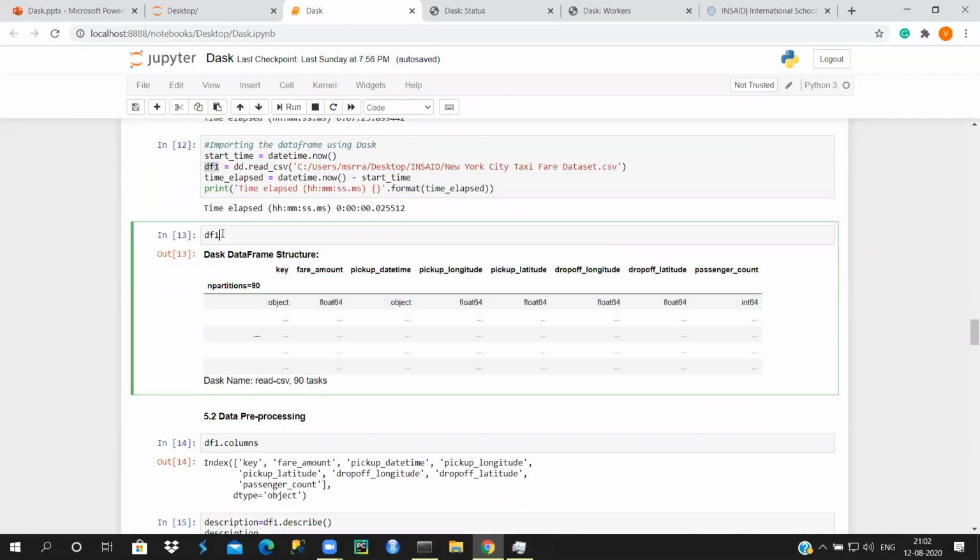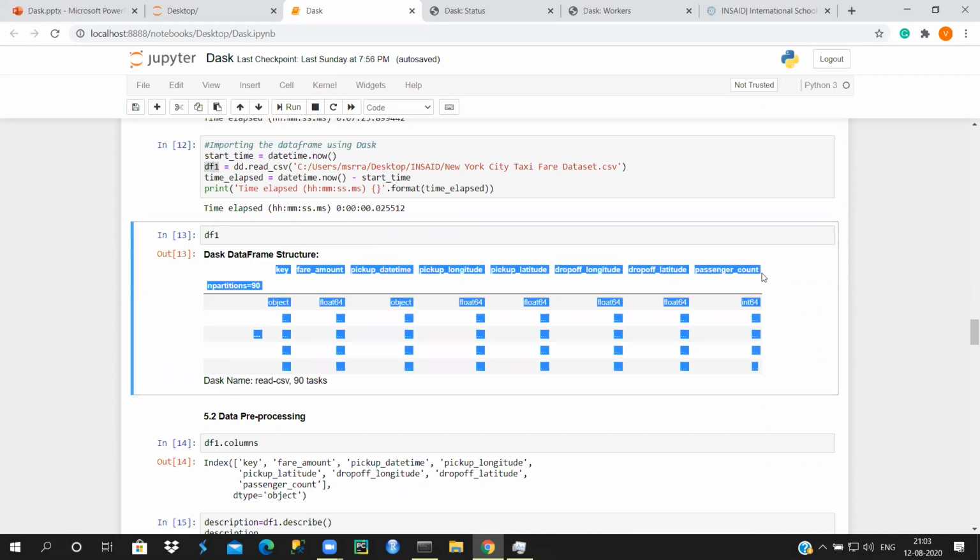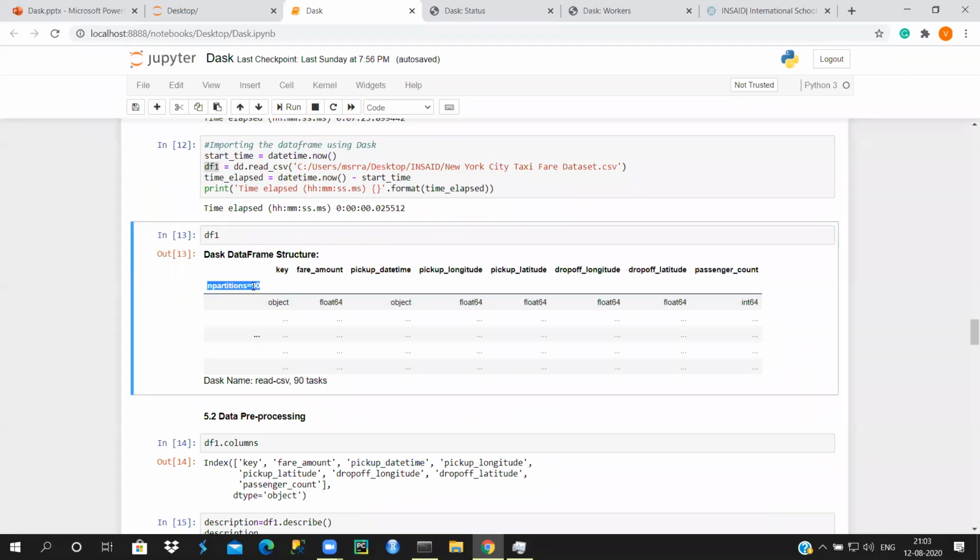But here it's not going to give that. Put your focus here. This is the Dask data frame structure, and these are the column names, and this is the n partitions. So the Dask data frame has been broken into 90 partitions, if you remember the concept that we understood in the slides, right? The Dask data frame is the aggregation of multiple pandas data frames.